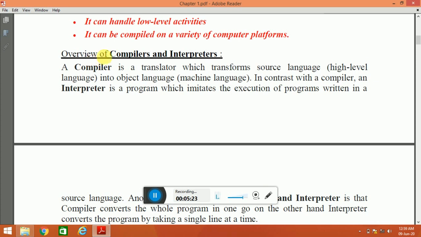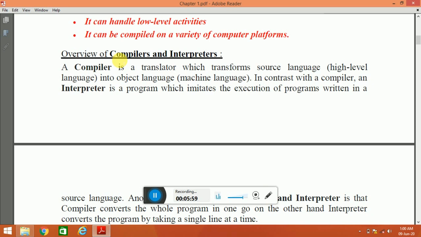Now we are going to know what compilers and interpreters are. What are compilers? Basically, a compiler reads the entire program and converts it to the object code. Now see, when you do a computer program practically in Turbo C or any other platform, when you type the code and run it, the compiler reads the entire program and converts it to the object code.